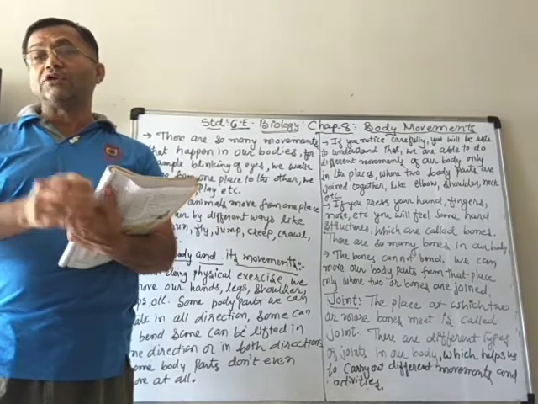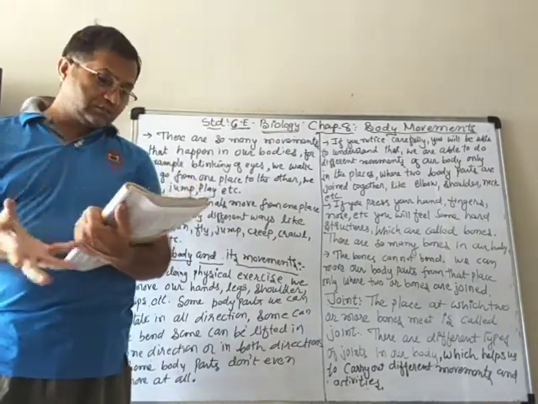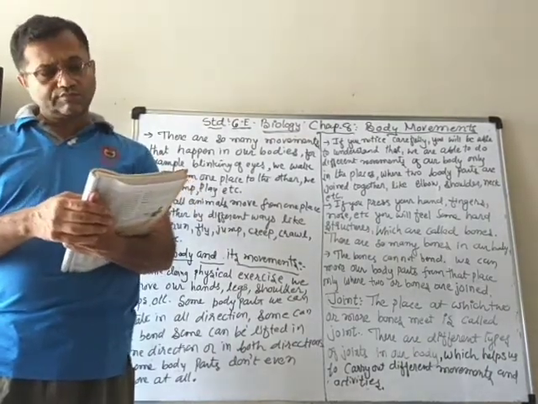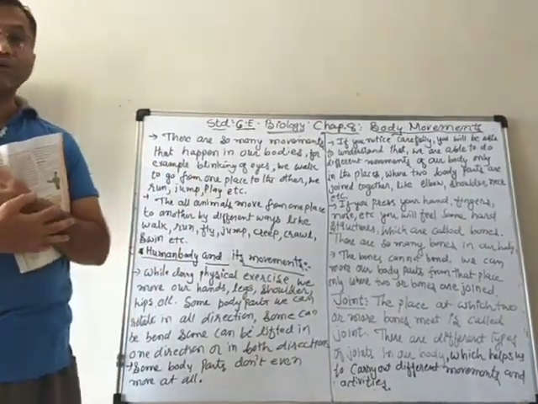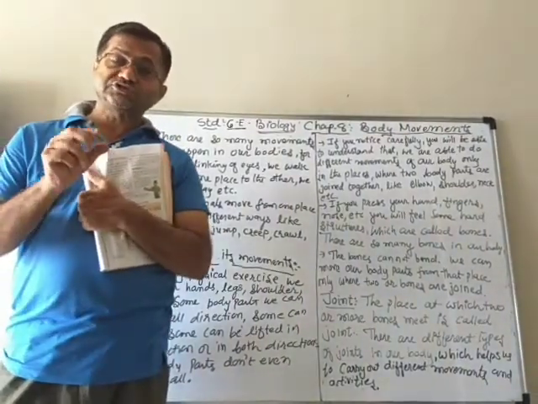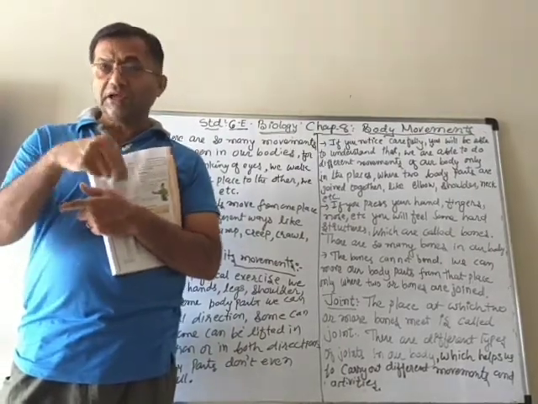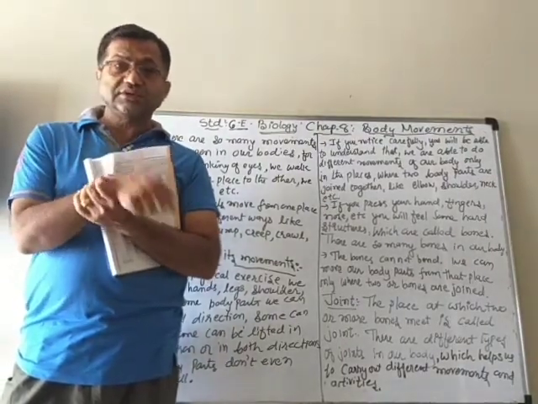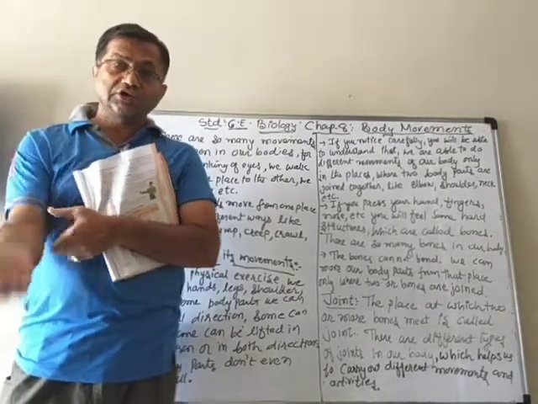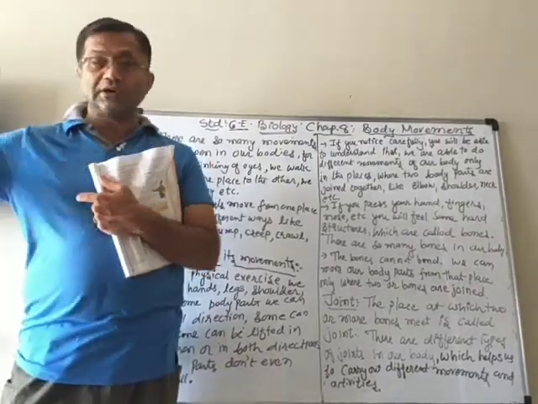Now, when you're writing something in your notebook, which parts of your body move? First, you hold your pen, so your fingers are moving. Then, when you write, your wrist is also moving. Your elbow is also moving.